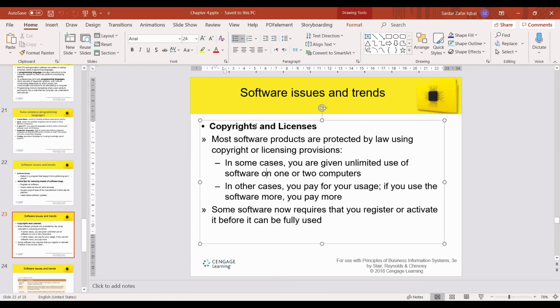Okay. Another thing is copyright. Copyright means that this software belongs to me. No other body can use this, or no other body can create a copy of this. If you create a copy of this, you will be in trouble. As I told you, I guess a few years back, I put the link for an online cricket match on my website, and next day I received an email from the lawyers saying please take this down, this is illegal.